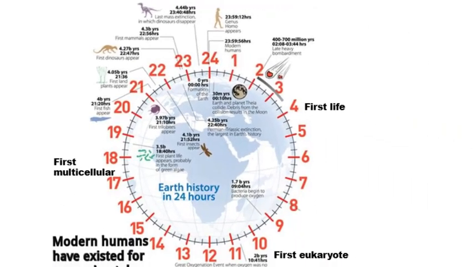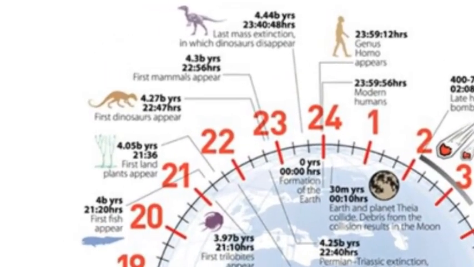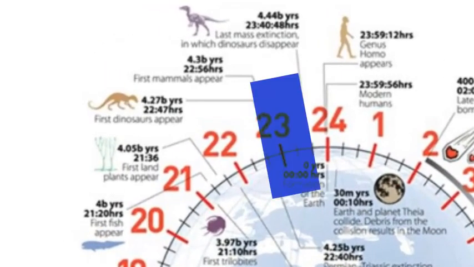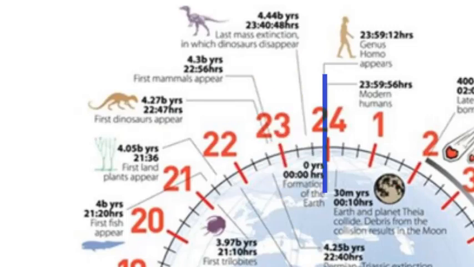Prokaryotic cells have dominated life on Earth since 4 a.m. Unicellular life has existed since 4 a.m. We focus so much on humans, but we're actually just this really teeny tiny fragment of time. Dinosaurs lived on this planet for, in this analogy, an hour. We've only been around for less than a minute.